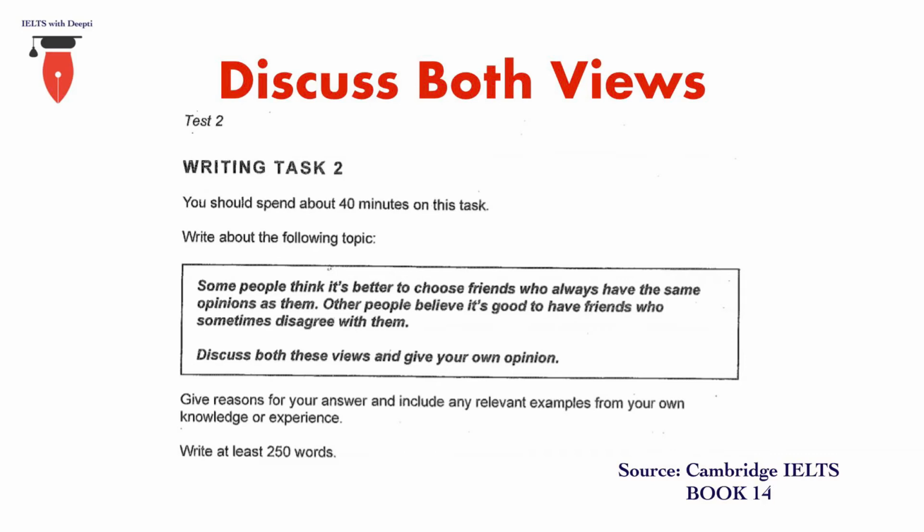This prompt has been taken from Cambridge IELTS book 14. Some people think it's better to choose friends who always have the same opinions as them. Other people believe it's good to have friends who sometimes disagree with them. Now here you can see two opposing thoughts come together and make your question prompt. The question prompt is followed by discuss both these views and give your opinion. So clearly stating that both the views that are given in the prompt should be discussed in the essay, and thereafter you can state your opinion, what you actually feel about this topic.